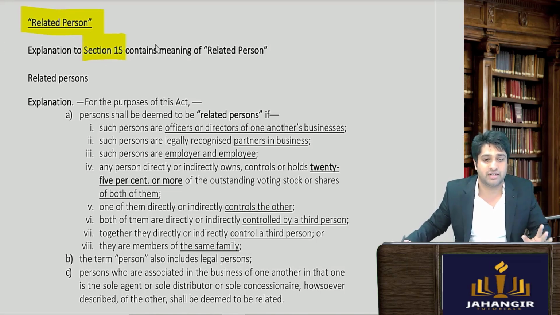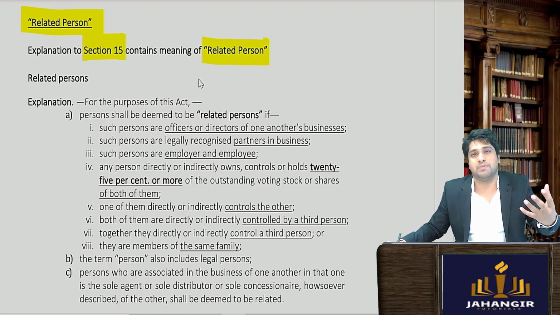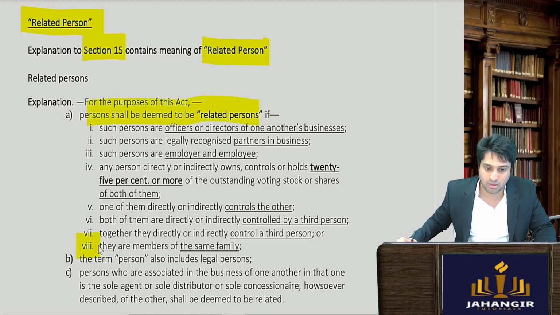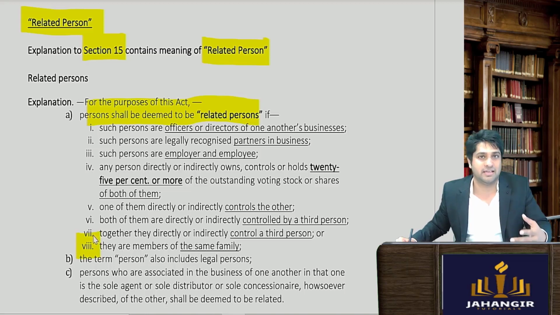Explanation to section 15 defines what is related persons. It says that the following persons are deemed to be related. So the following persons are deemed to be related persons. How many categories have they given? A total of 8 categories they have given who are deemed to be related.